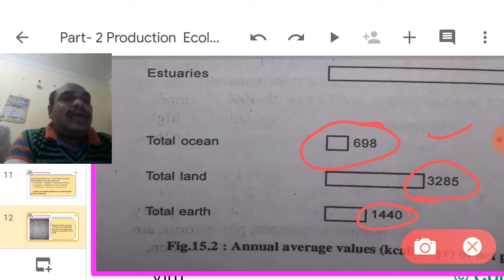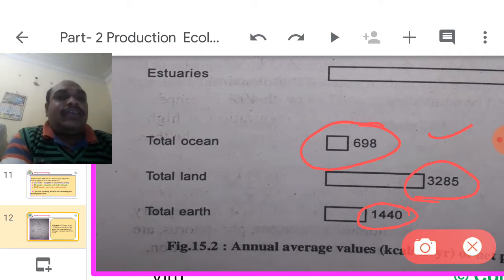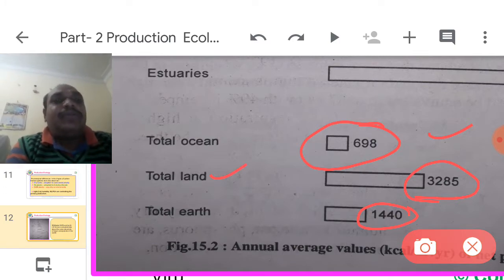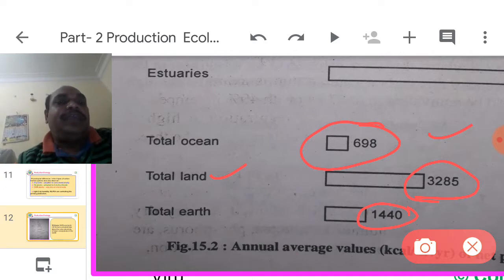Why does the cropland produce high, 3285 kilocalories? Because of proper management: use of pesticides, fertilizers, irrigation, a proper mechanism for cultivation of crops. Therefore, they produce high net primary productivity.